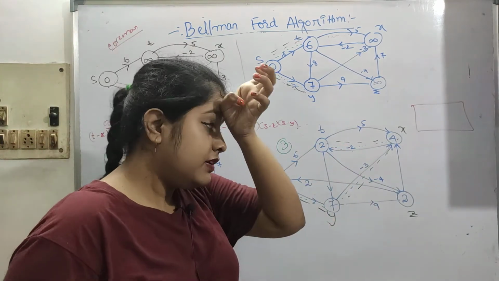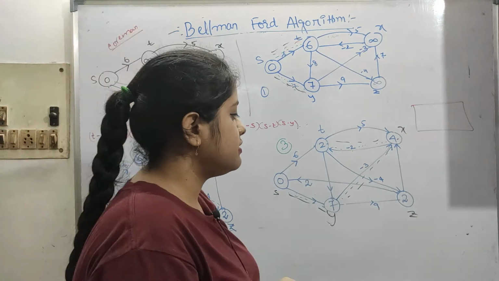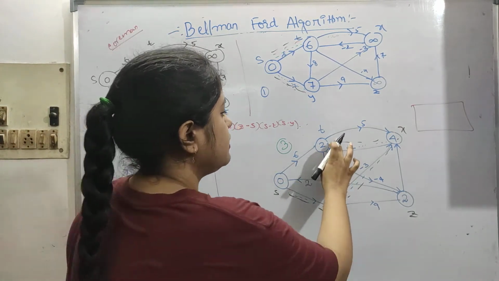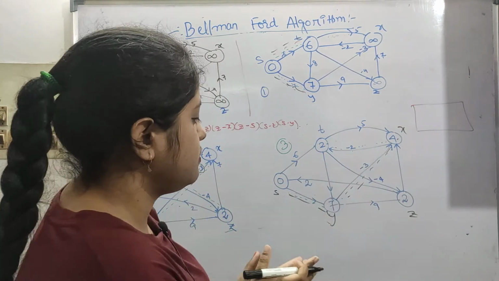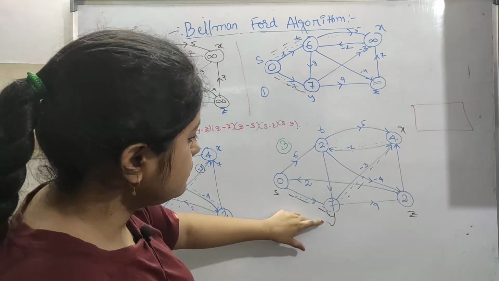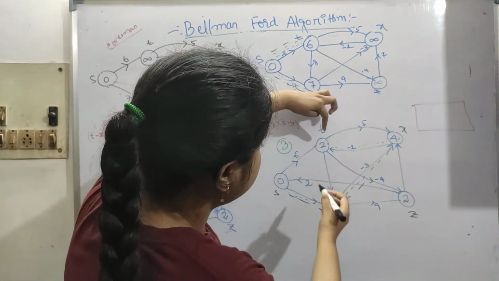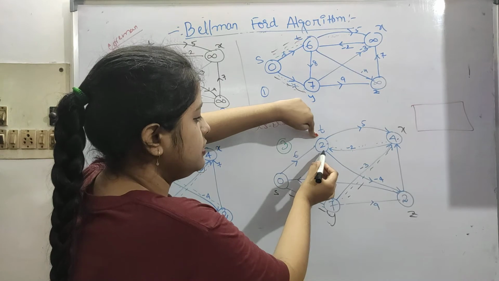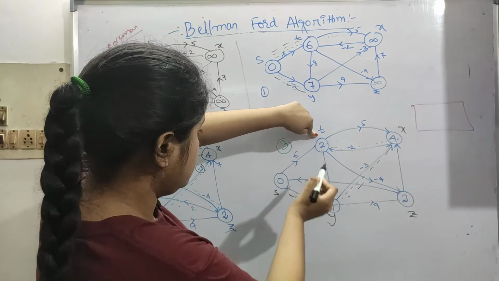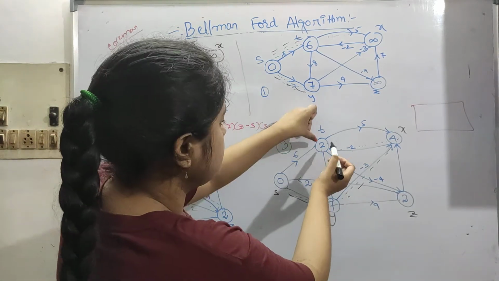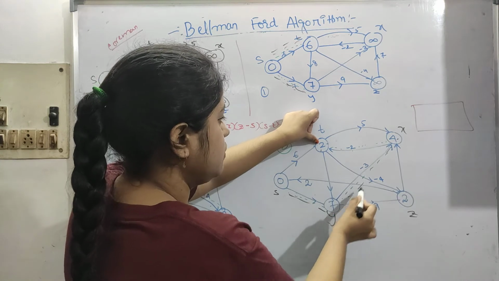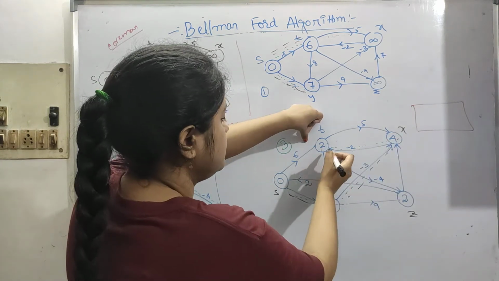Fourth step. I haven't drawn the graph because there wasn't enough space, so just look at this. Okay, so here we were here, right? So this was our 2. Now s, y, y to x, x to t. So this was our 2.